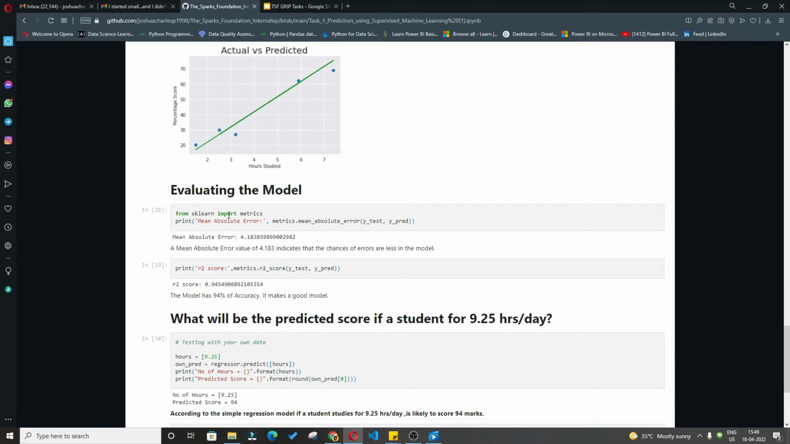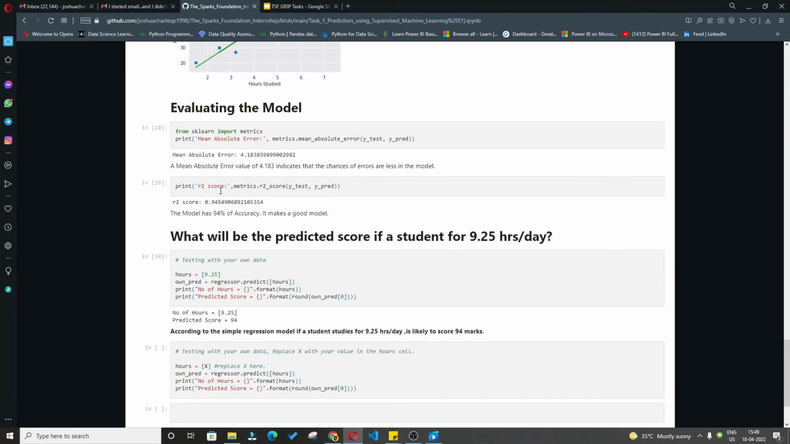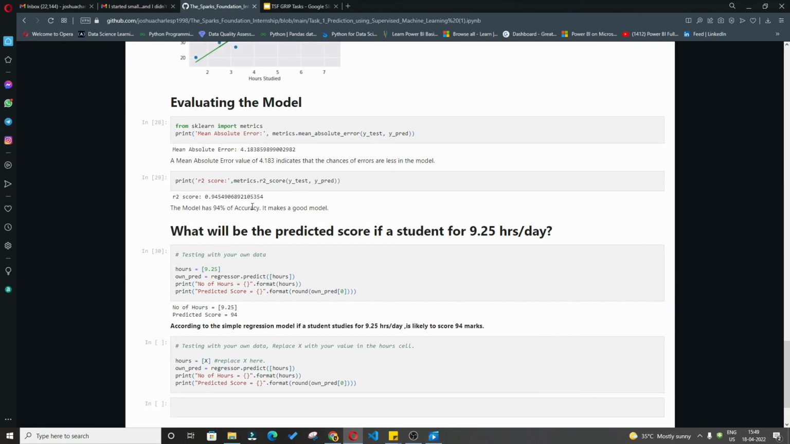I used the mean absolute error formula, and the mean absolute error is 4. This indicates that the chances of error are low in the model. I also used the R-squared method, and the model accuracy is 94%. The model accuracy is good when it is near 100%. It's quite a good number, so we are moving on.